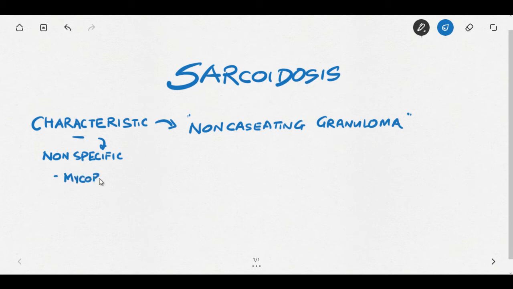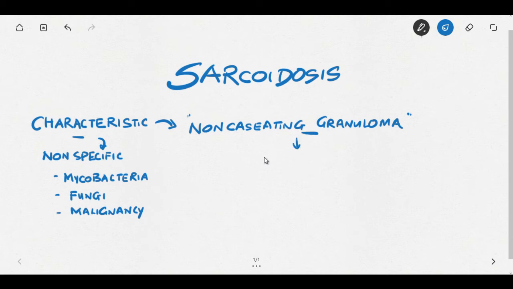For example, mycobacterial infections, fungal infections, mostly systemic fungi, and some malignancy or tumors will show this type of granuloma. So it is not only seen in sarcoidosis, it can be seen in other conditions.